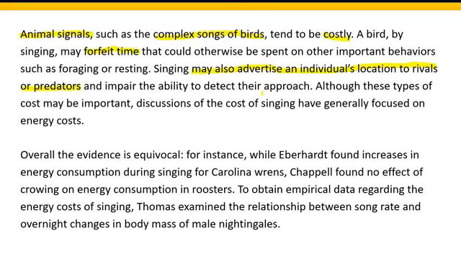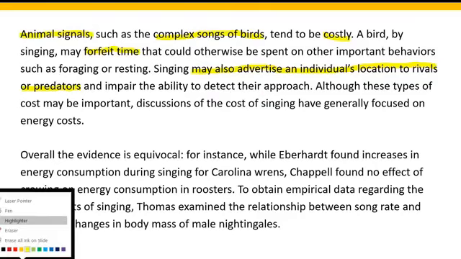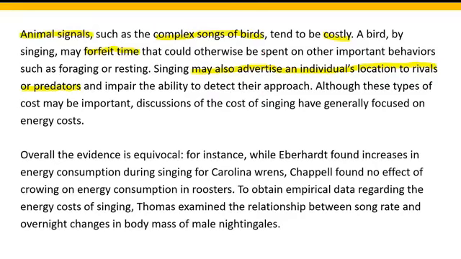So the author mentioned that these animal signals tend to be costly. Costly in what sense? He has mentioned two ways. One is that they may forfeit time that could otherwise be spent on other important activities, for example hunting, feeding, resting, foraging.